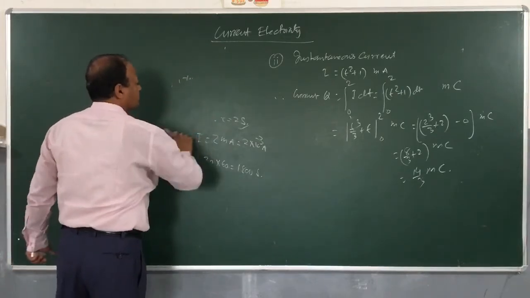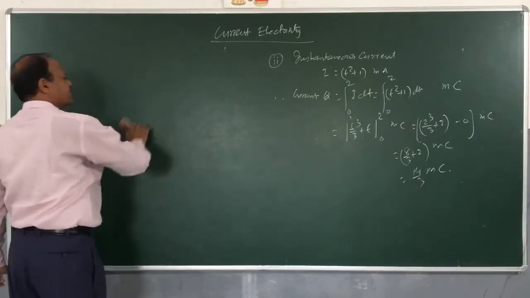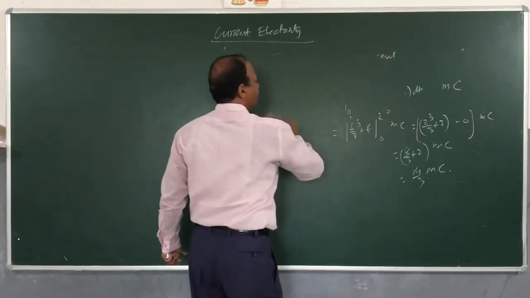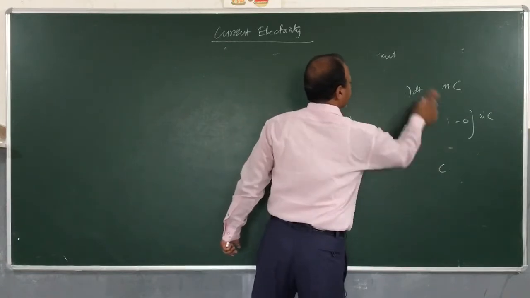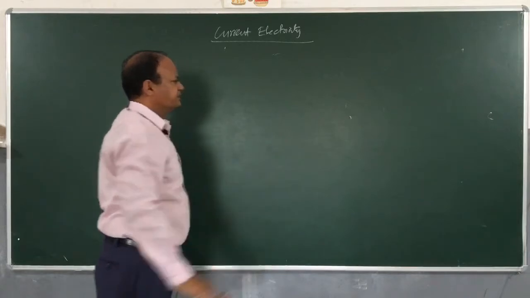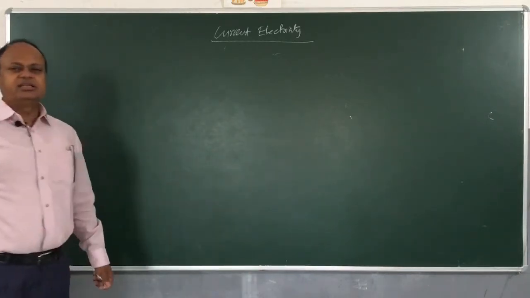So we understood what exactly is electric current, and what is the precondition to maintain this electric current.